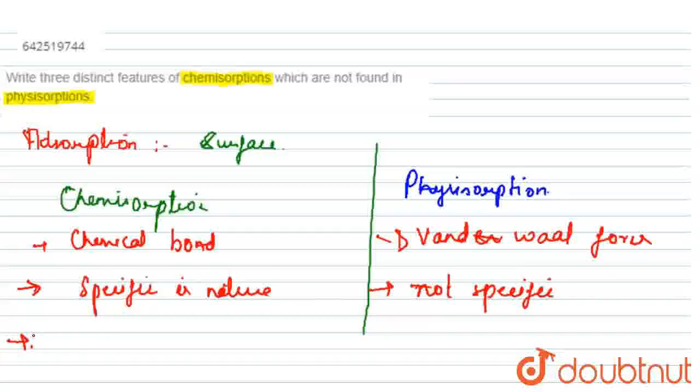Another point of difference between physical and chemical adsorption is that since chemical adsorption is formed by chemical bond, it results in the formation of a unimolecular layer.